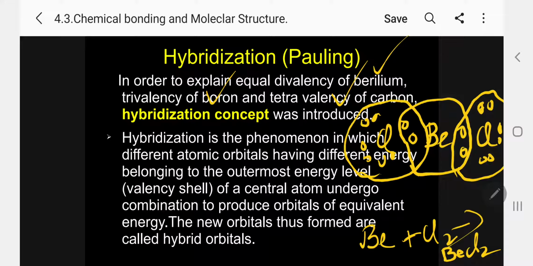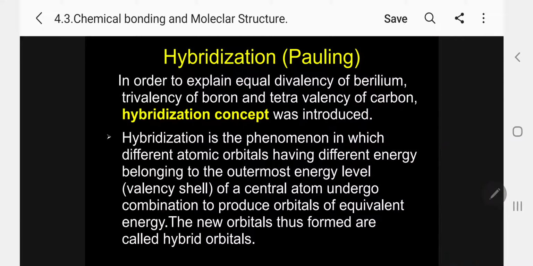But here we come to the equal divalency of beryllium. What is the meaning of equal divalency? There are two valences; beryllium is connected by covalent bonds. But these two covalent bonds are not equal. How can we prove this?